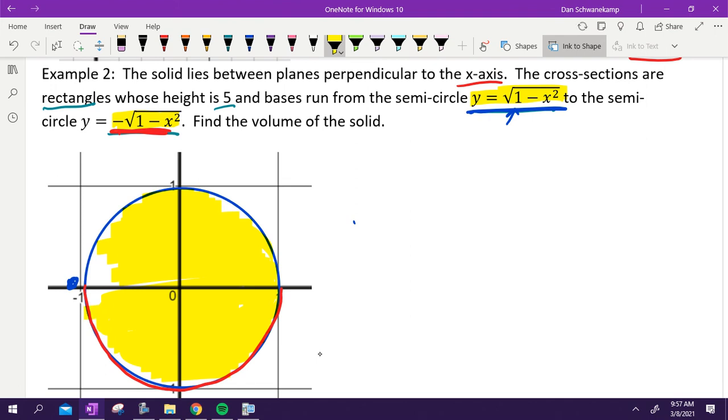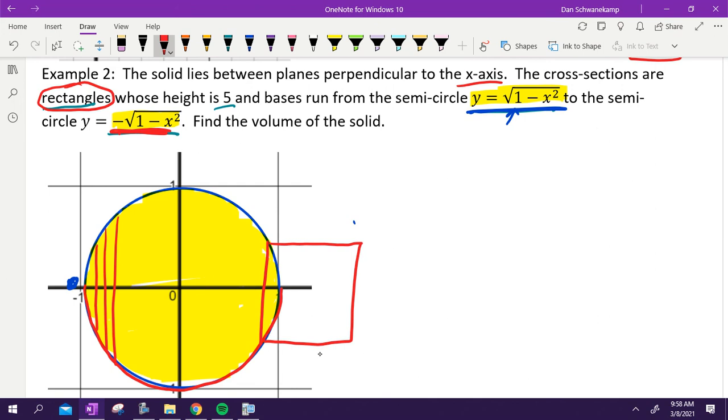We are perpendicular to the x-axis. Show me with your arm. What does perpendicular to the x-axis look like? This. So I'm drawing lines that go like this. Cool. What is the shape that I am making when I do that? What are my cross sections going to be? Rectangles. So imagine what this looks like. You've got a base that's going to become a rectangle with a height of 5. And then you would have another one here that'd be big and a little one there.